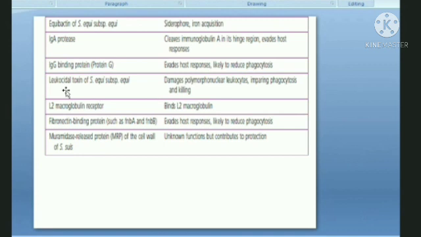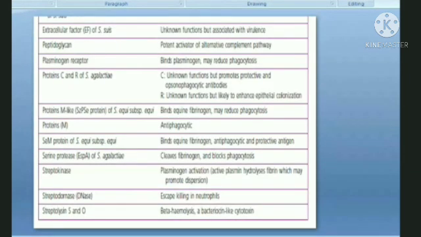Leukocidal toxins, leukocidal means killing leukocytes, something to do with that. Fibronectin binding protein, neuraminidase release protein. Okay, so this is how different toxins, different structures of your pathogen, different exotoxins and enzymes released by your pathogen, help them evade the immune system. Right? These are again different factors: peptidoglycan, plasminogen receptor. I don't know how much you will remember, you just go through it.